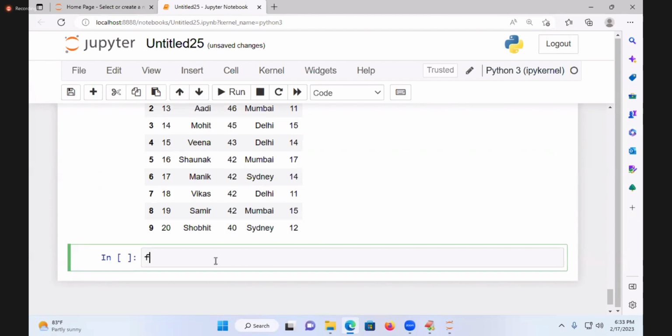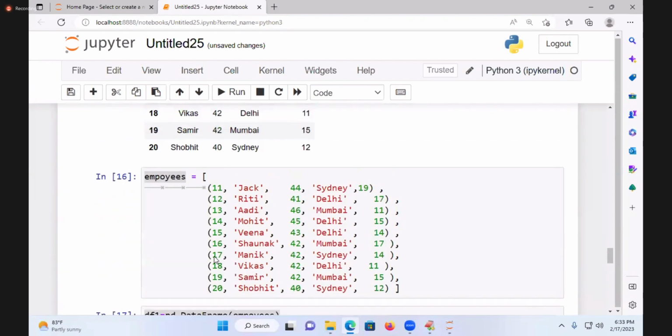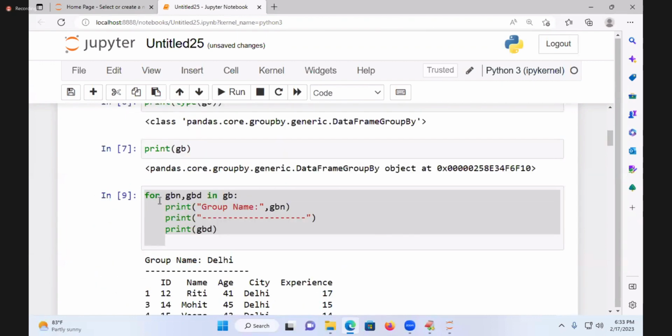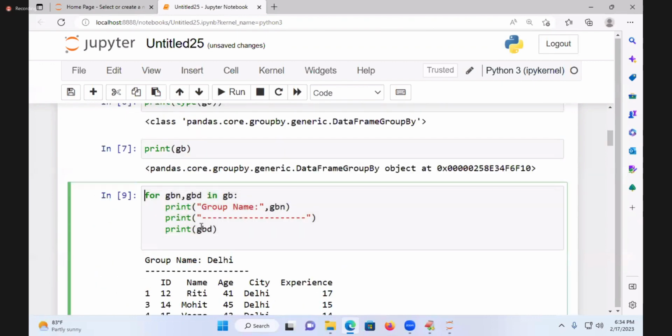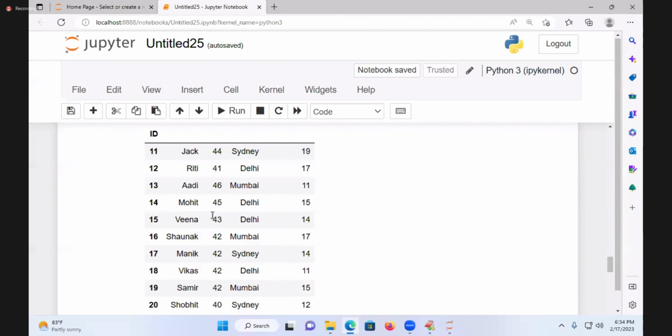I will bring my code because you already know that code which you have written. I will carry that code. Delhi people, all those kinds of things I want to get. This group name, I want to get it based on city related information.